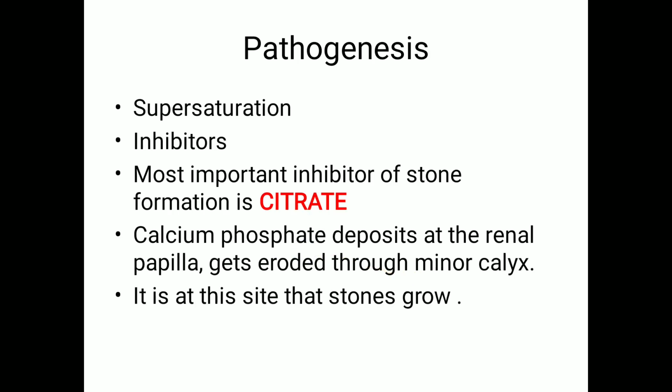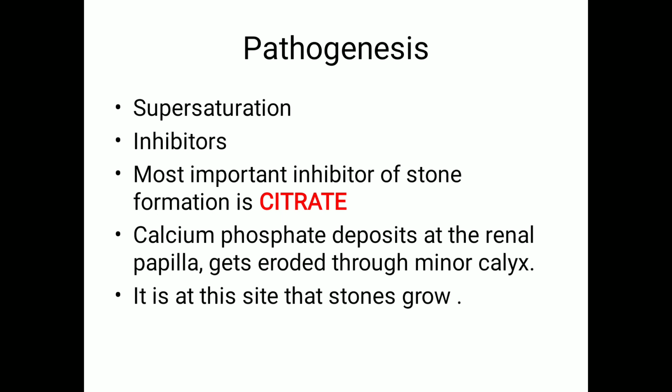Coming to the pathogenesis, there is supersaturation of the urine with particles which results in crystallization, resulting in stone formation. Though many of us will be having this supersaturation, it is the presence of inhibitors that reduces the stone formation. And the main important inhibitor is citrate. Citrate is the main inhibitor for renal stone formation.